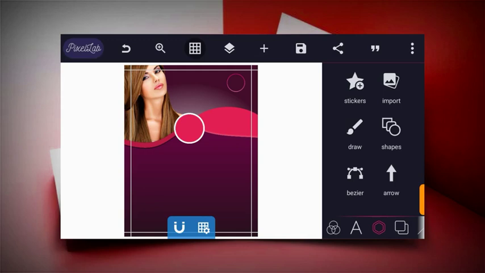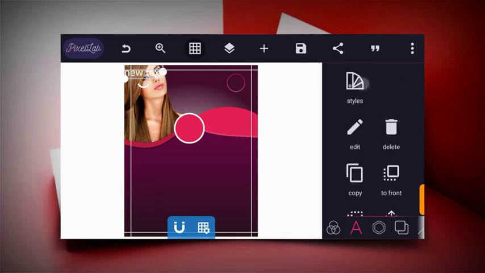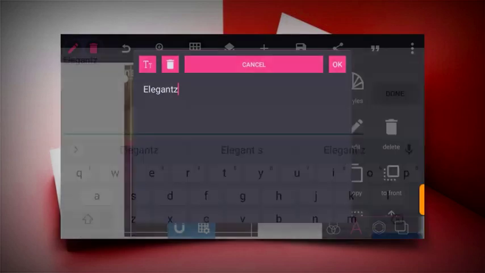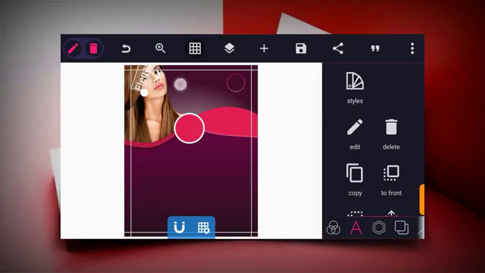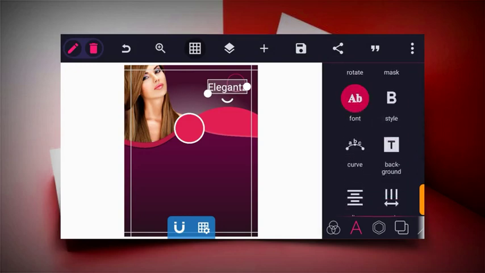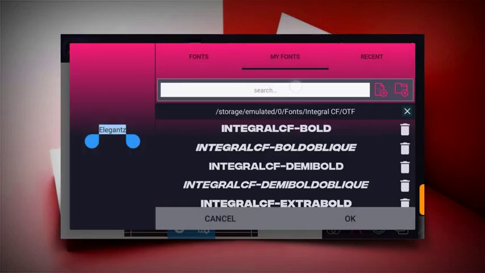So the next thing to do now is to click on this icon and then click on the text, and then click on edit and write in your company name. For this tutorial, use Elegance company, Elegance Beauty Salon, Elegance. And then all I have to do now is to change the fonts to a beauty font, because you are designing a beauty flyer, so you have to go with a beauty font and the rest.